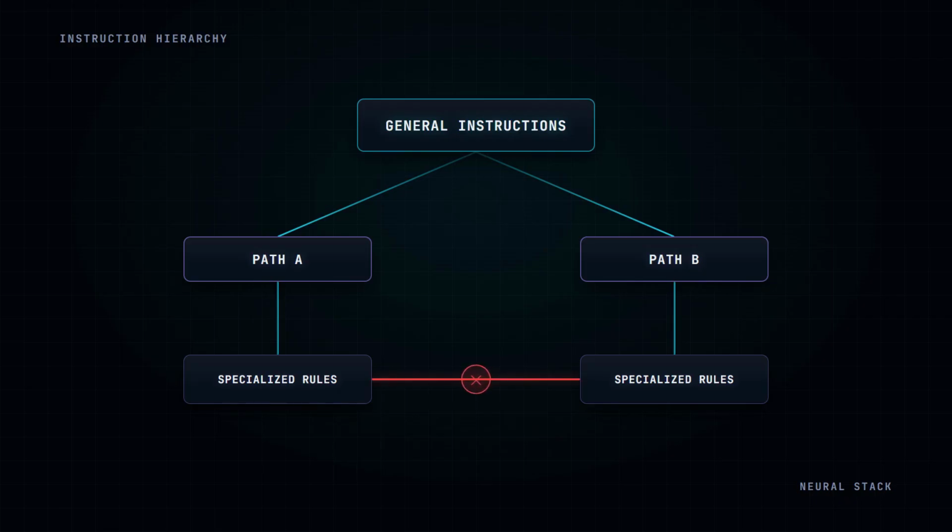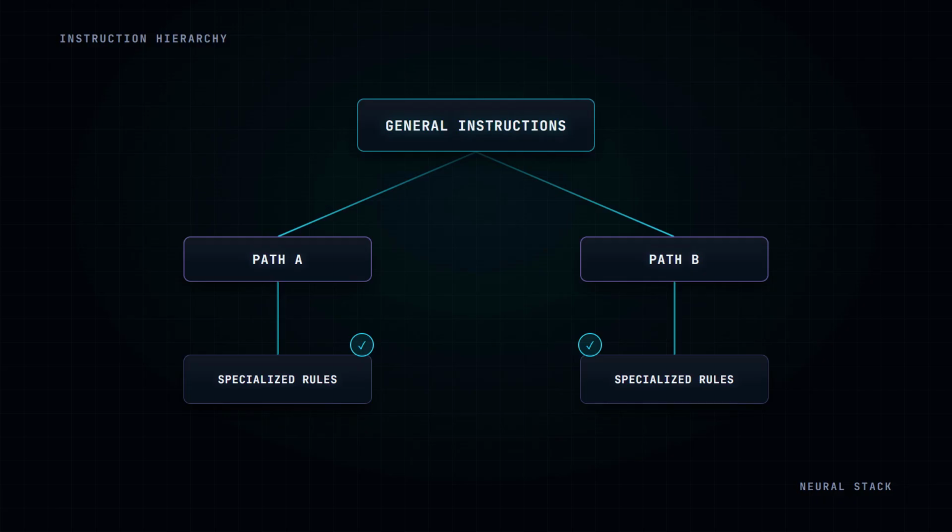If every specialized rule is presented as though it were a universal rule, the agent can apply guidance in places where it doesn't belong. A framework-specific instruction can end up influencing work outside that framework. A language-specific convention can appear relevant to a task that's written in another language entirely. Think of instruction design as a routing problem.